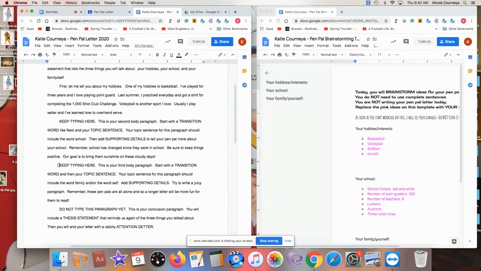Okay, third paragraph. This is another one that you'll be taking care of either today or on Monday. This one will be about your family and yourself. Of course, when you look at your brainstorming, that was the third thing that you brainstormed about. And again, it follows the exact same recipe: transition, topic sentence, supporting details. Okay, so when you are done, whether it's today or on Monday, you will have these paragraphs typed. So all of my words will be replaced, and instead you'll have your words in there instead.